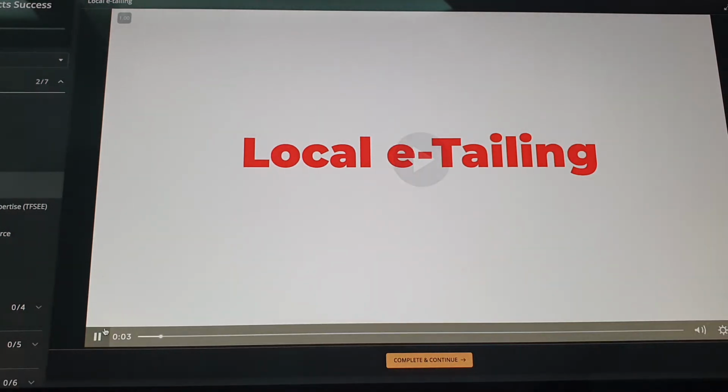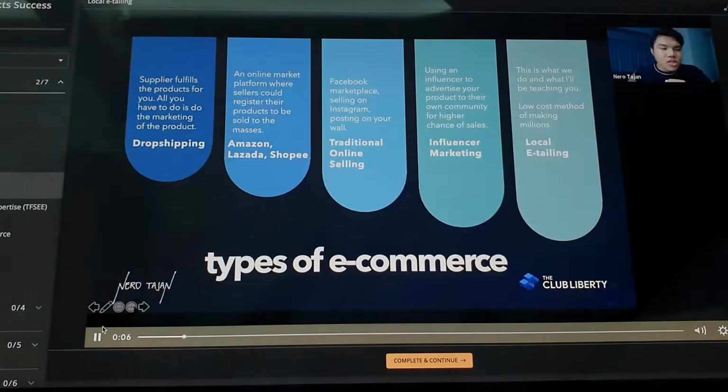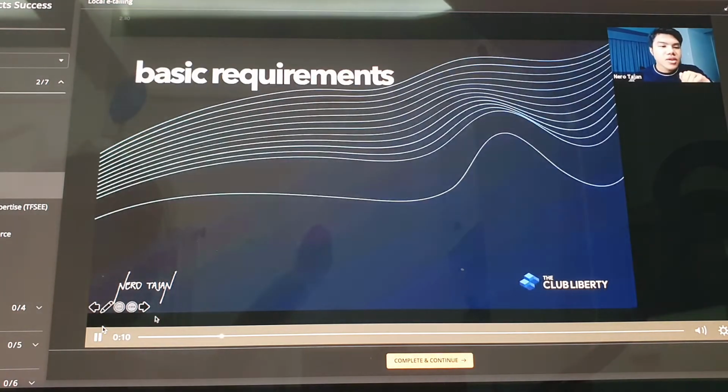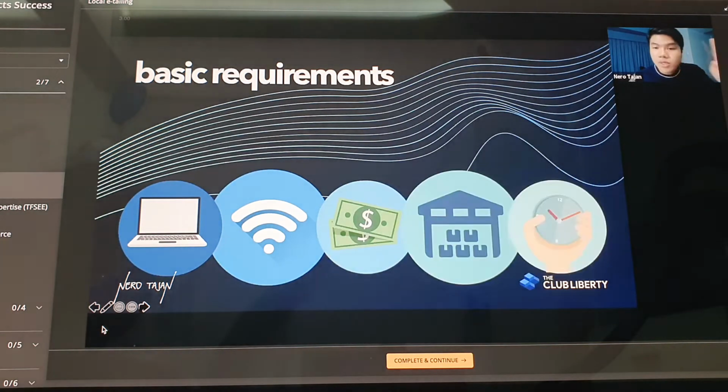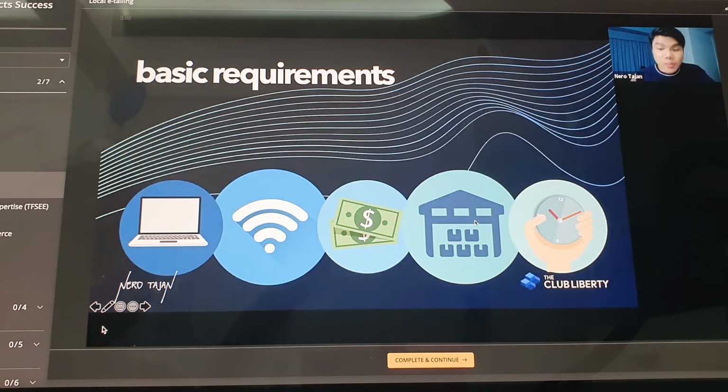So in local e-tailing, ito yung magic niya: you only need these requirements. First, laptop, wifi, capital, warehouse or bahay, and time. Ginagawa mo na yan ngayon. All of us have this, right? If we want to find a way, that's the first rule: always find a way. So these are the basic requirements.